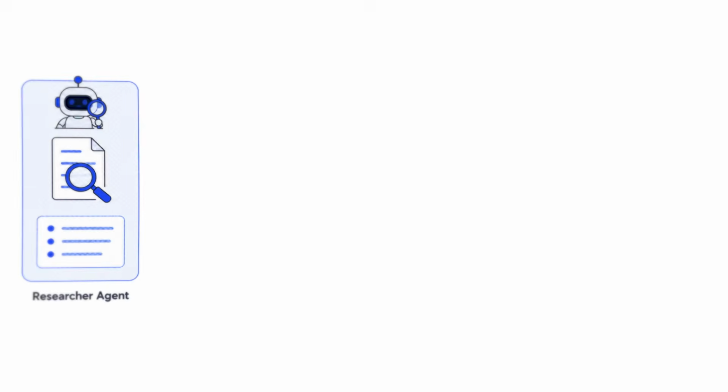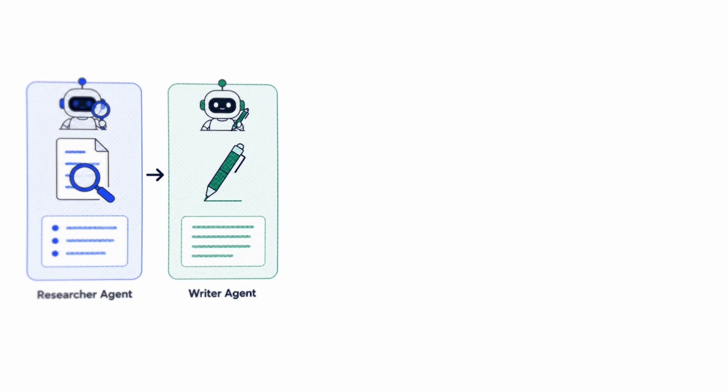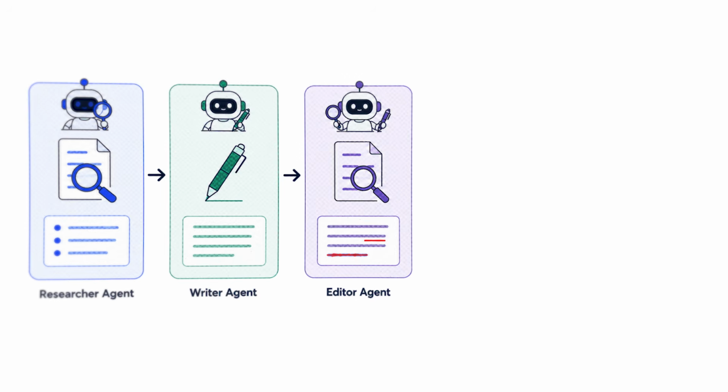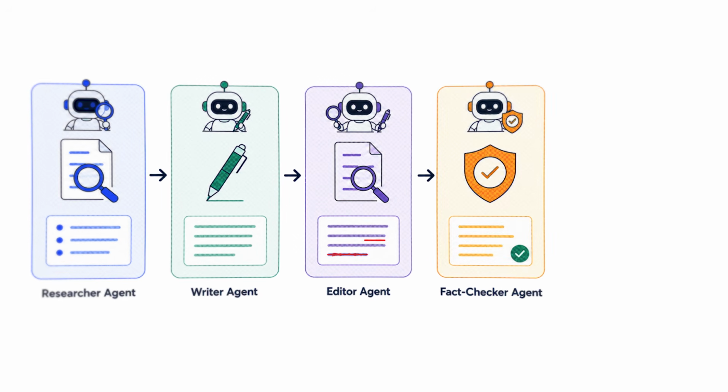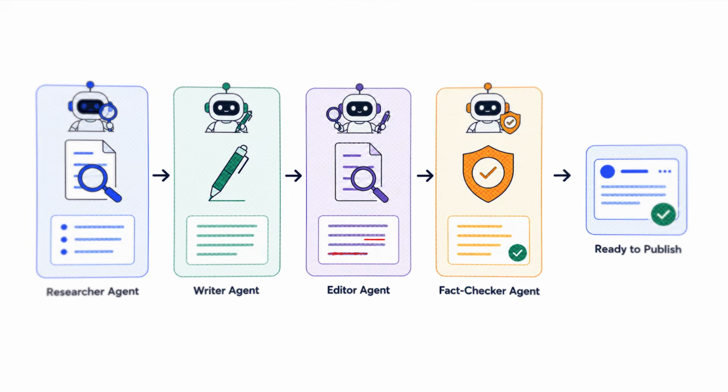So instead of asking one model to just deliver all of this, you build multiple different agents. You create a researcher agent which gathers all the information about whatever is being talked about, a writer agent that creates the first draft, an editor agent which will review and critique on top of it, maybe a fact checker agent as well which will check if whatever is said is correct and verified before publication.